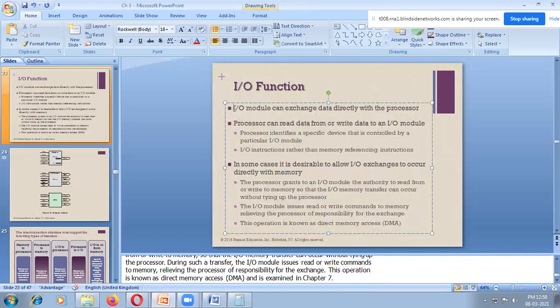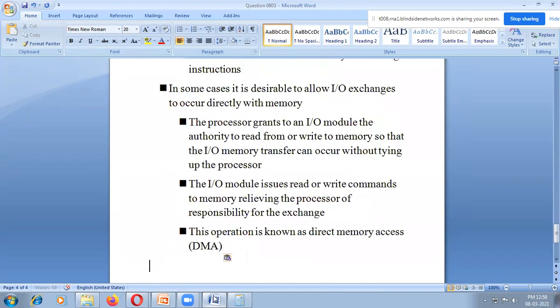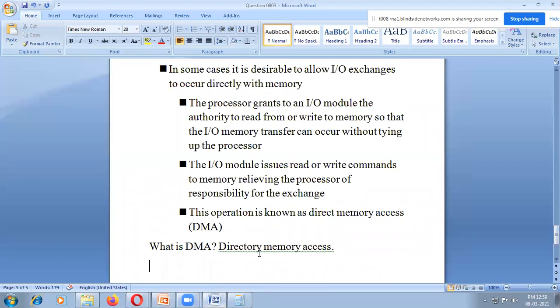This is an important question. What is important in this slide? The important questions: first, list some IO functions. Second question, what is DMA? DMA is nothing but direct memory access. What is direct memory access?